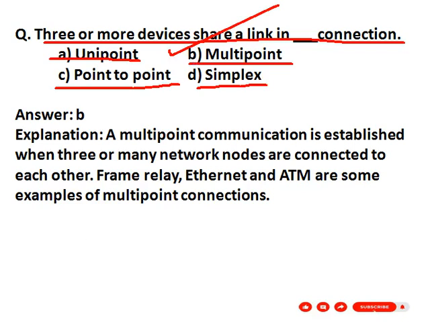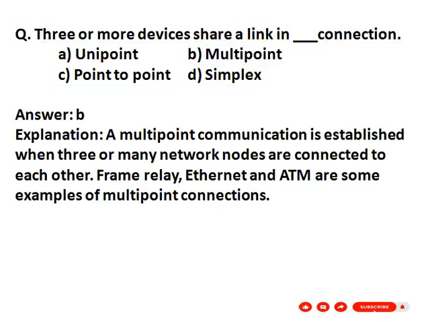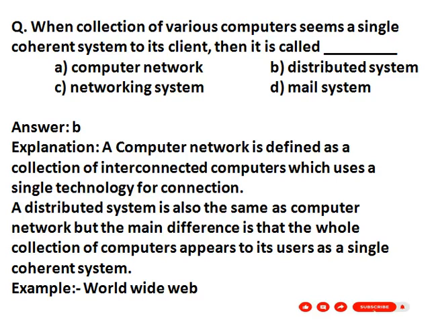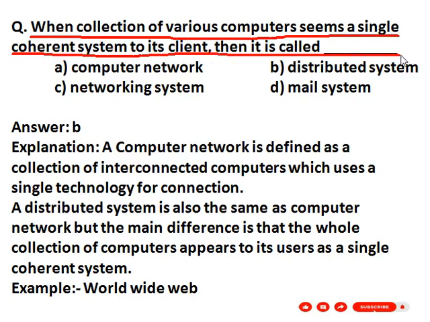Our next question. When a collection of various computers seems like a single coherent system to its clients, then it is called dash. The given options are A. Computer network, B. Distributed system, C. Networking system, D. Mail system. Your correct answer is option B. Distributed system.